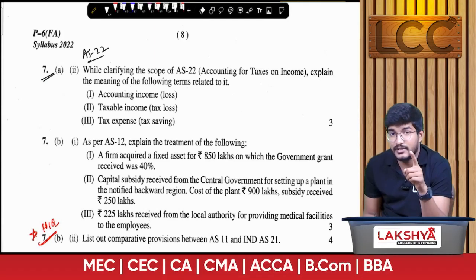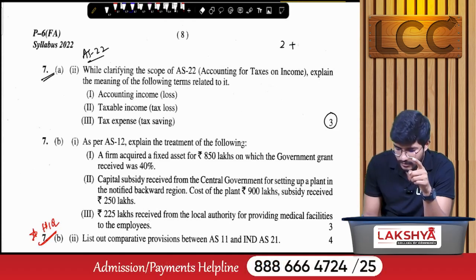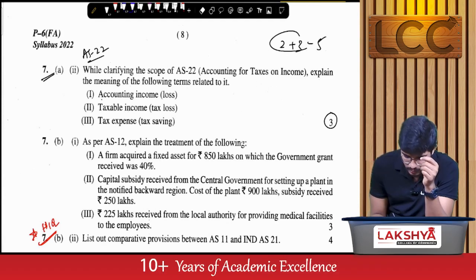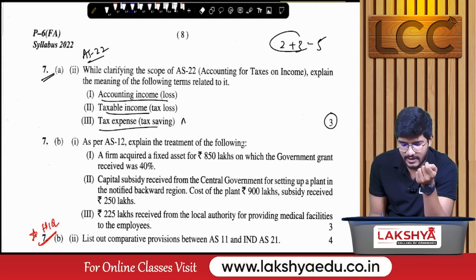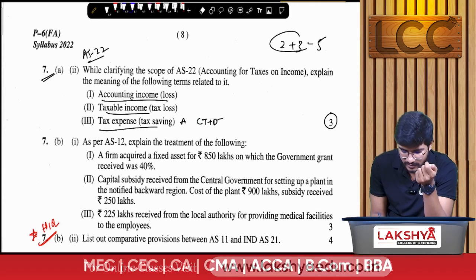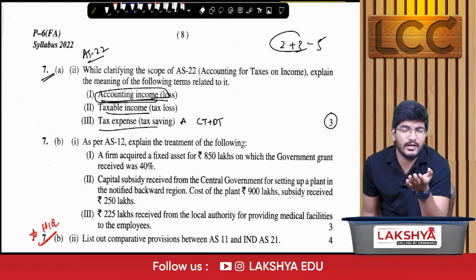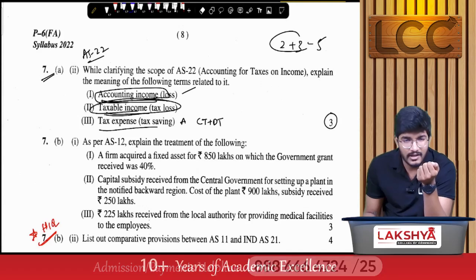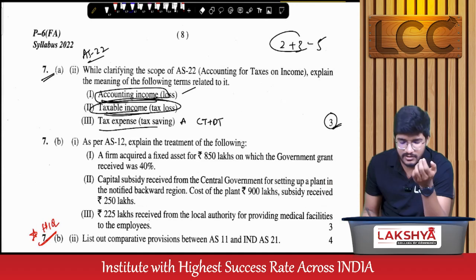Next, question 7B, that is about AS 22. If you observe accounting standard 22, there is a 2 marks MCQ and a 3 marks theory question. In total we got 5 marks from AS 22. Tax expense is the aggregate of current tax and deferred tax. Accounting income is nothing but the income as per the income statement as per Schedule 3 format. Taxable income is nothing but income as per the provisions of the Income Tax Act. Very simple. You can easily score 3 marks.